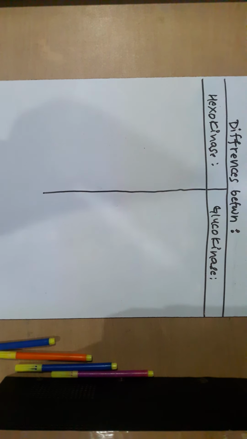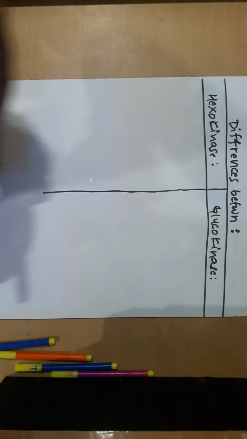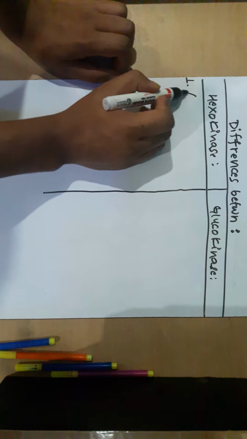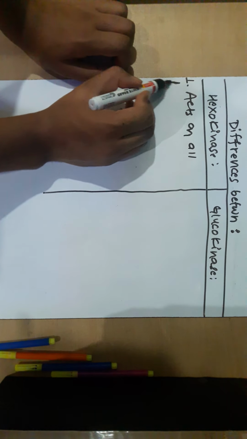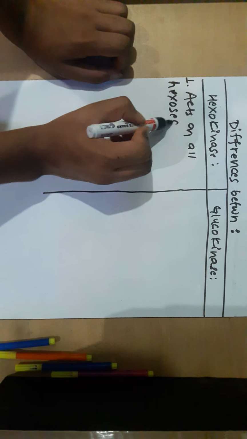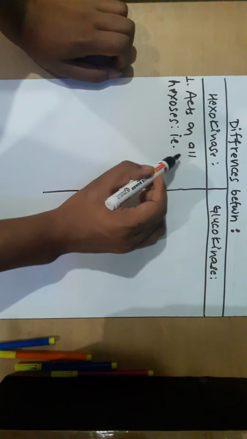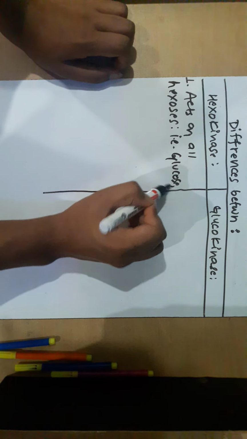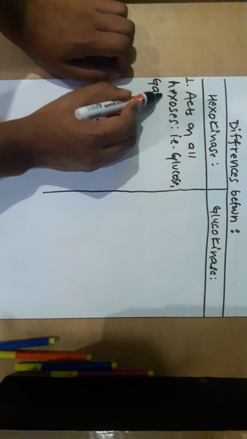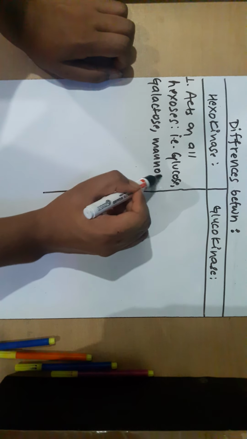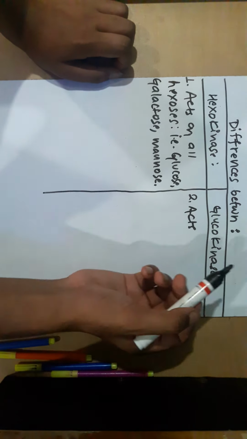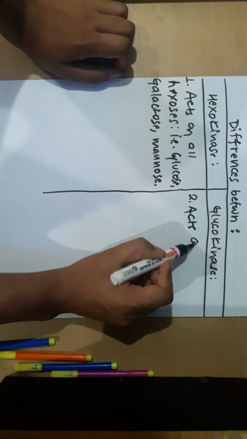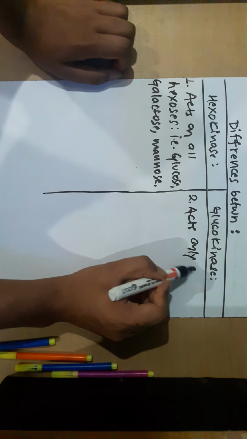Now let's come to the differences between hexokinase and glucokinase. Hexokinase acts on all hexoses. The name indicates all hexoses, that is, glucose, galactose, mannose, etc. But glucokinase acts only on glucose. The name indicates glucokinase acts only on glucose, and hexokinase on all hexoses.